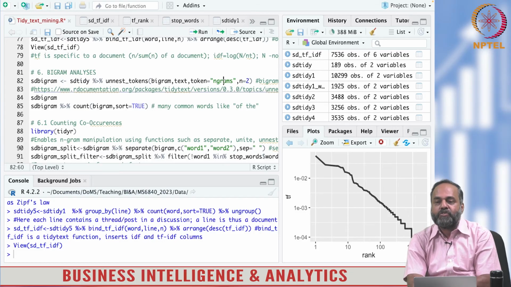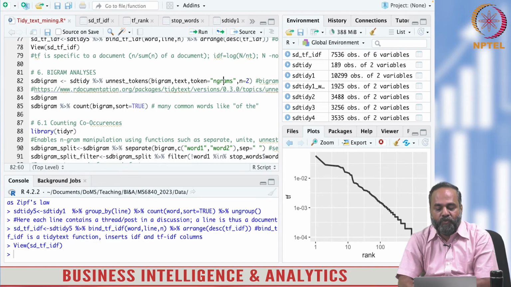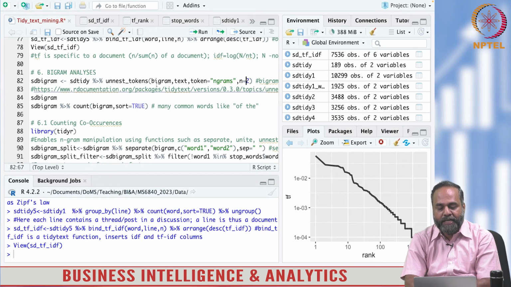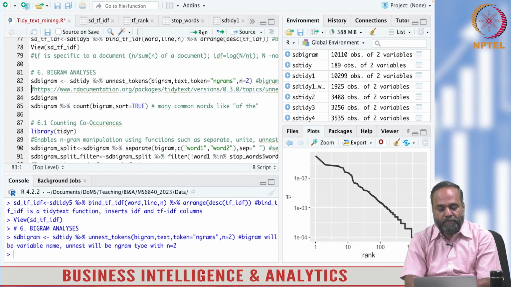When I give the argument n equals 2 for n-gram tokenization, it is a bigram, and it unnests the documents as bigrams. Let us see how the bigrams look.